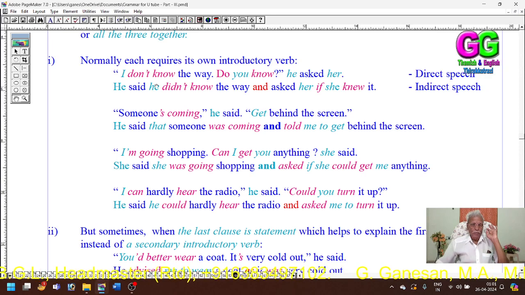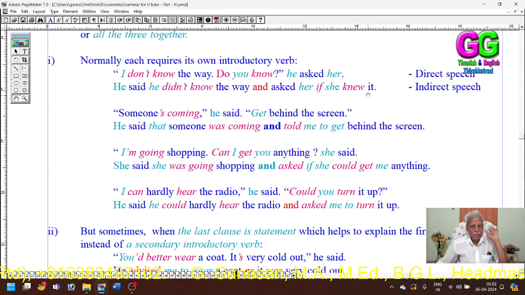Then we have to combine the second sentence with it, and he asked her if she knew it.